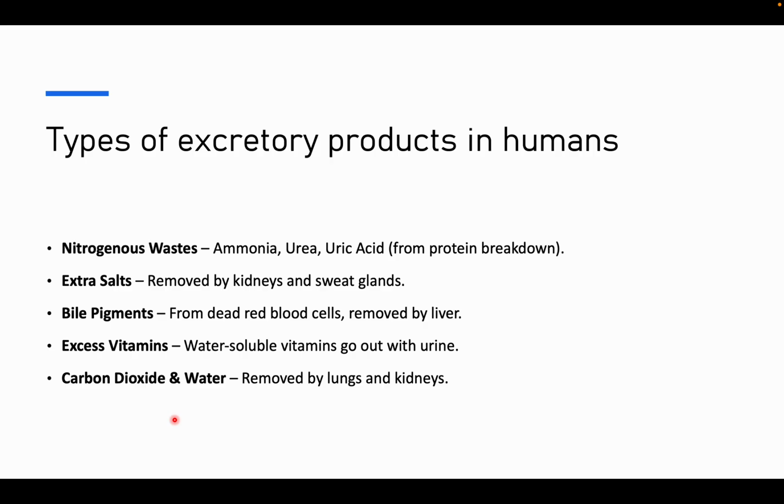Now, there are a few types of excretory products in human beings: nitrogenous waste and extra salt. Nitrogenous waste comes from protein breakdown. Excess protein may create excess nitrogen and damage your kidney. Extra salt goes out in the form of urine and sweat glands, bile pigment is removed by the liver, excess vitamins go out with urine, and carbon dioxide and water go out too, carbon dioxide from the lungs and water from the kidneys.